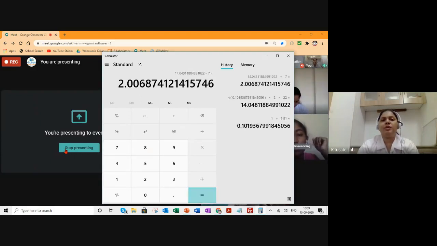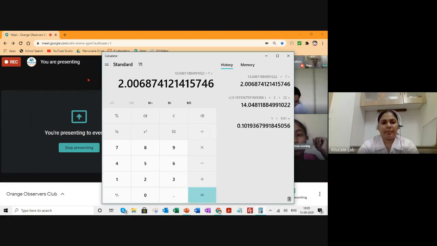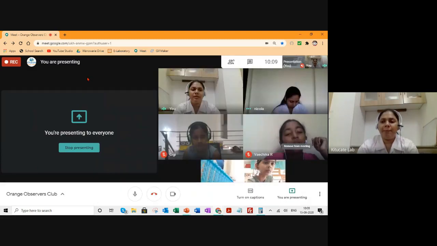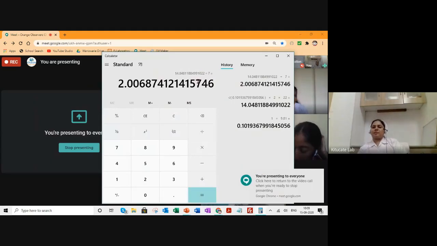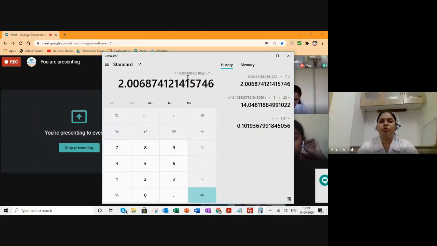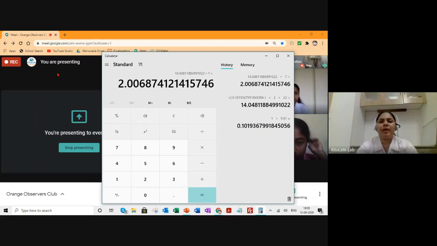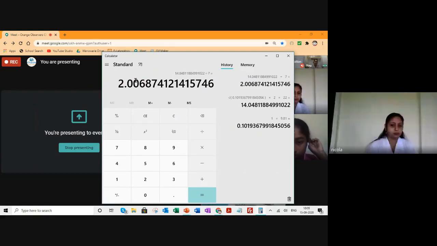So my value is 2.01. So the time period by formula comes to 2.01. If you want to write it stepwise, you can substitute the values in the formula and write T is equal to 2.01 seconds. Why 01? Because we are rounding it off.